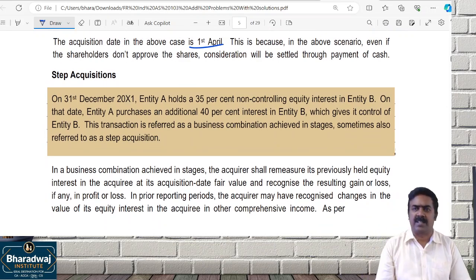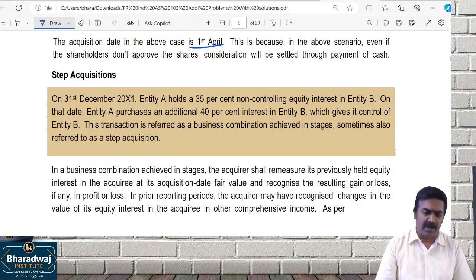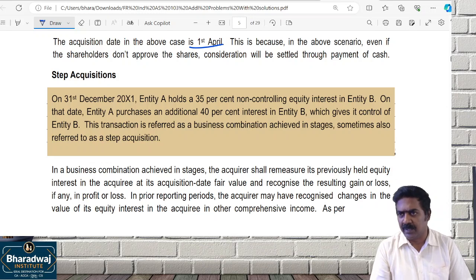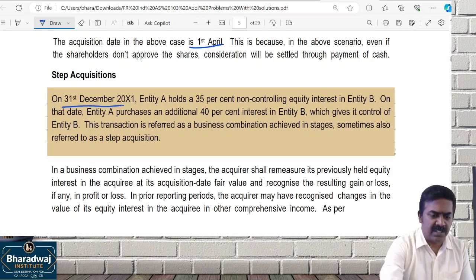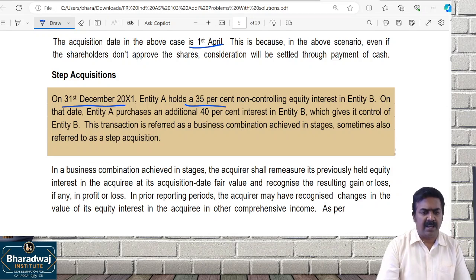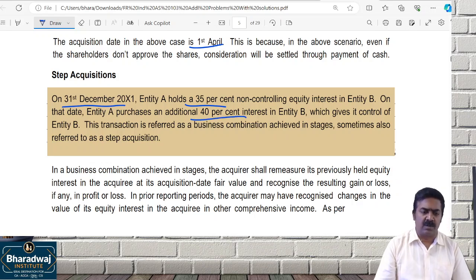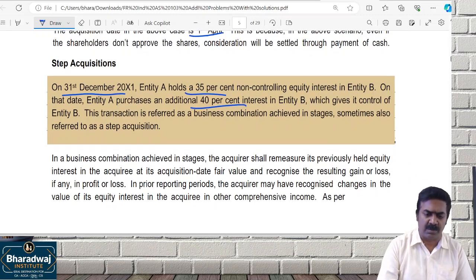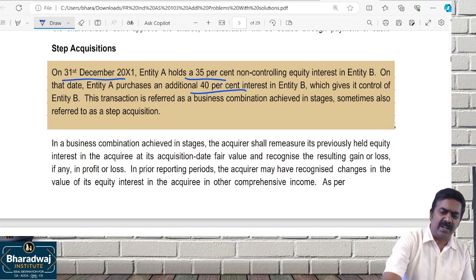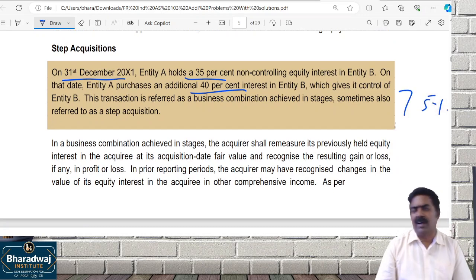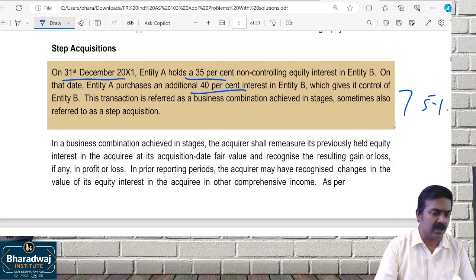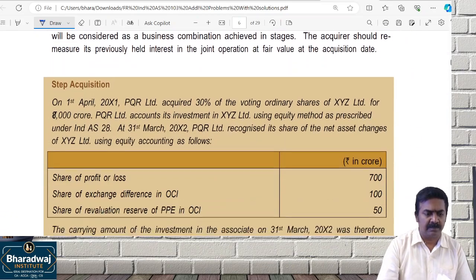Suppose you acquire step by step, 20%, 30%, 40%. When you have more than 50% control, you become the acquirer on that acquisition date. On 31st December, we hold 35%. A Limited holds 35% non-controlling interest in entity B. They purchase an additional 40% interest, which gives control over B. This transaction is referred to as a business combination achieved in stages, also called step acquisition. Where you acquire 75%, of course more than 50% control, you will be called the acquirer.